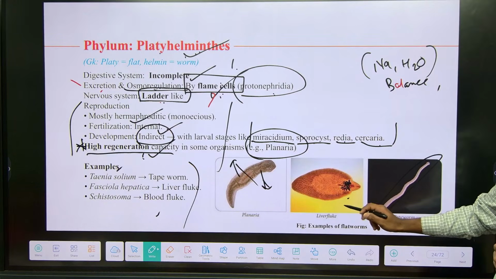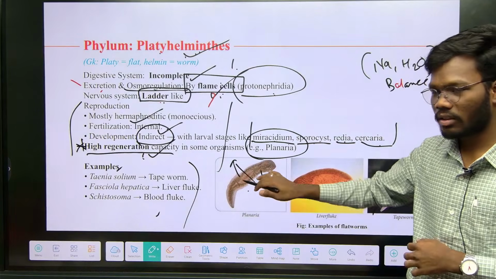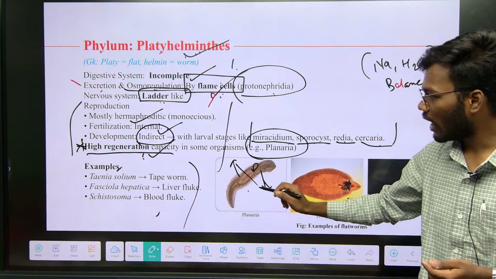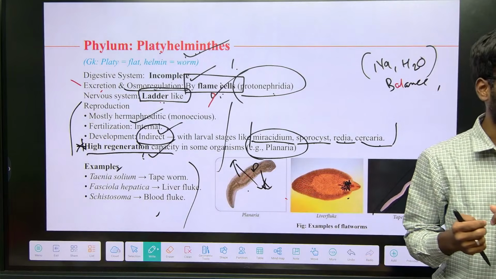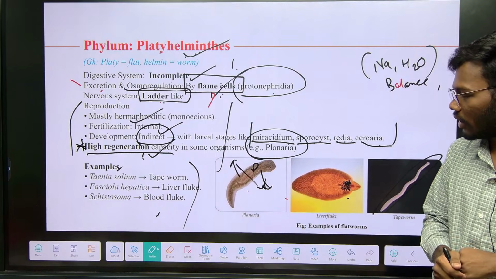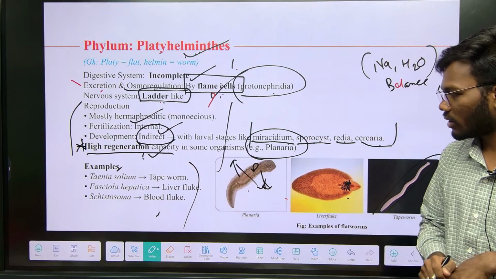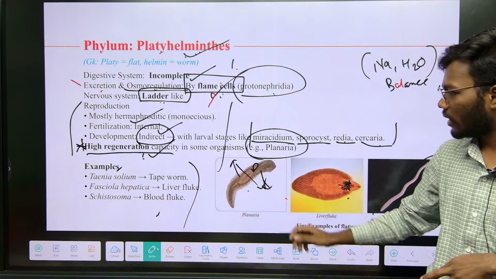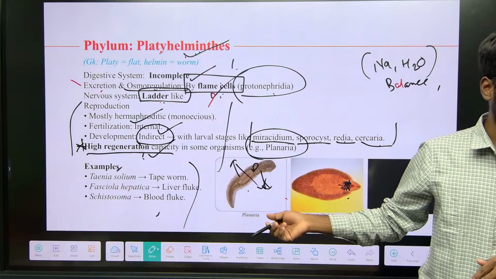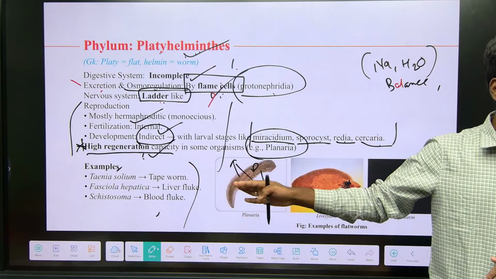Tapeworm, liver fluke, planaria. So this is the upper view. When you see the side view, the dorsal and below ventral are dorsoventrally flattened. So that's how you remember, okay, these Platyhelminthes are dorsoventrally flattened. So that's why these are called flatworms, and they are the first triploblastic animals. You have to remember each and every point by seeing the animal image.